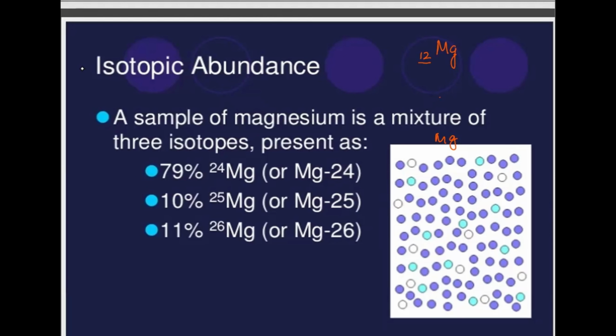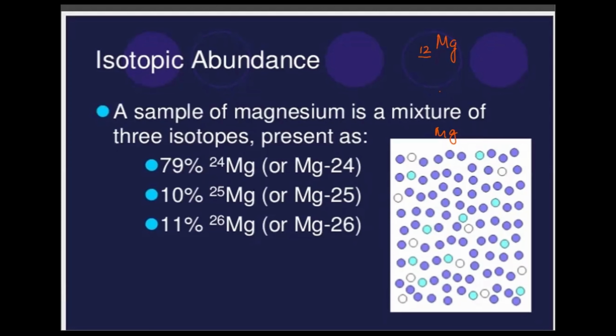Now, they all have the atomic number 12, but their atomic masses differ. And what is an atomic mass? That we have also learned. Mass is whatever particles, the subparticles, are present in the nucleus. That means the number of protons and the number of neutrons, right? They combine to give the mass of an atom. So here there are atoms of magnesium with a slight variation in their masses.